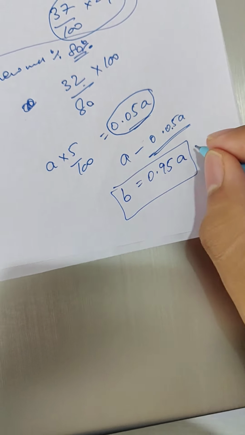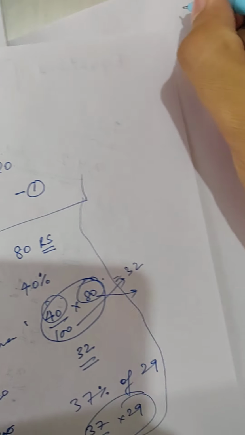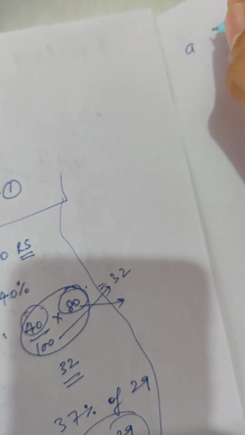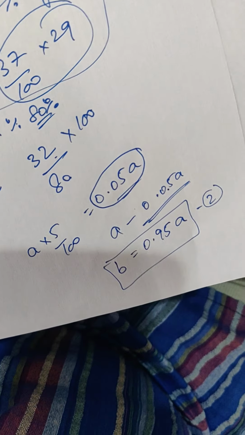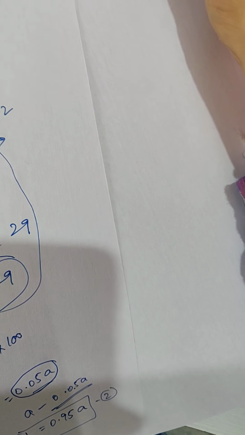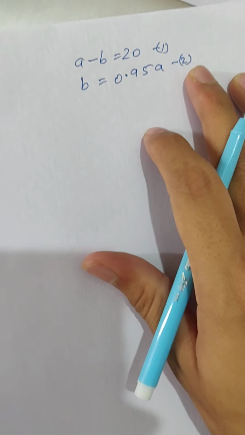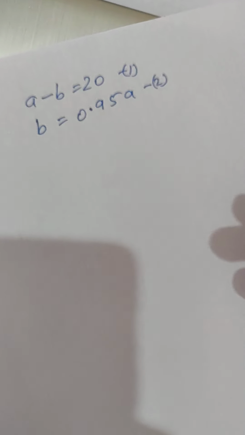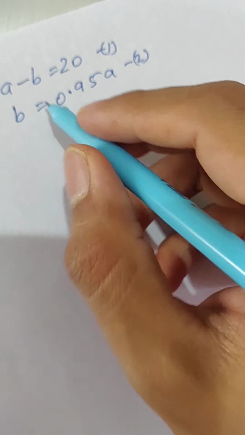This is the second equation. This is what it is saying, no? Right. Now we have two equations. First equation is A minus B is equal to 20. And second equation that we had just formed is B is equal to 0.95A. This is equation number 2. Right. Now the next thing is about solving those equations. There are multiple ways of solving. I like to do the substitution method. That is the best. Just put this value of B right here.